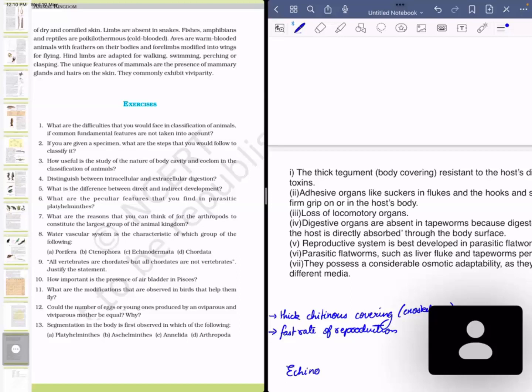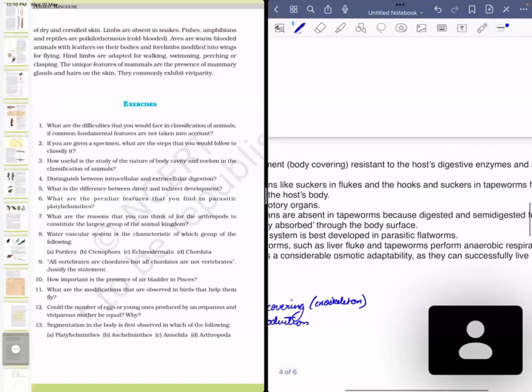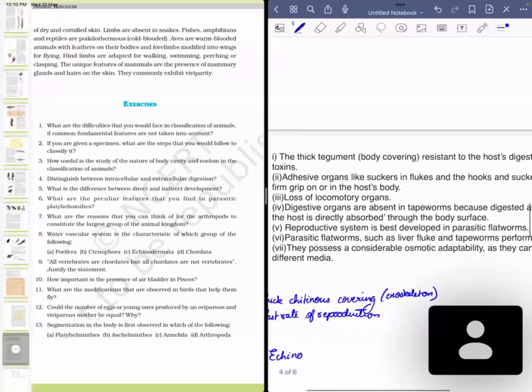Secondly, adhesive organs such as suckers in flukes and hooks and suckers in tapeworms. These obviously help it attach itself to some kind of surface, and during peristalsis in our digestive system, it keeps it attached to its surface without allowing its detachment and being excreted in feces.